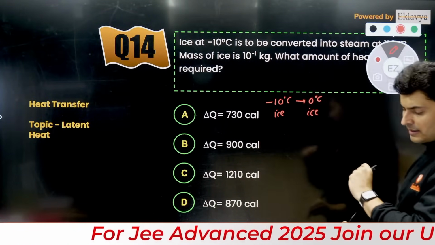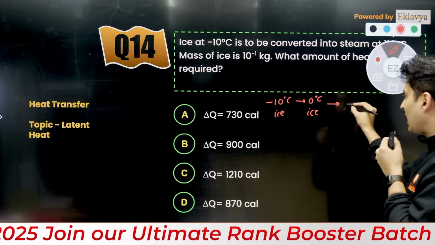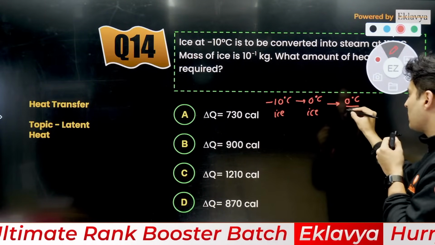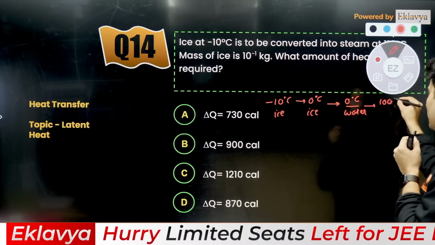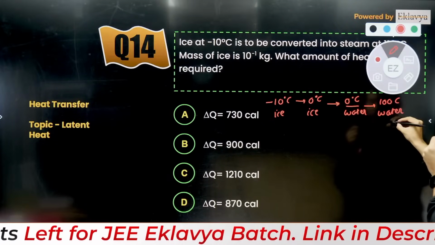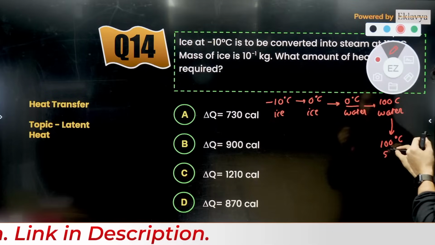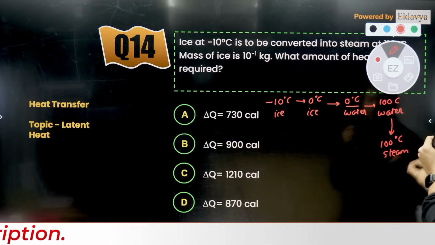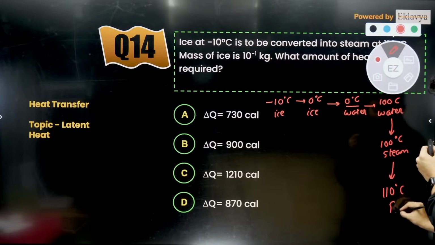Then convert that ice into 0 degrees Celsius water. Once it is water, take it to 100 degrees Celsius water, then convert it into 100 degrees Celsius steam, and then take it to 110 degrees Celsius steam. So these are the steps involved.